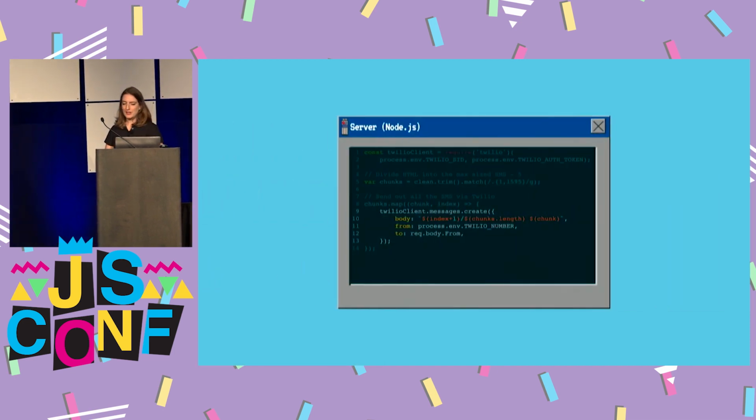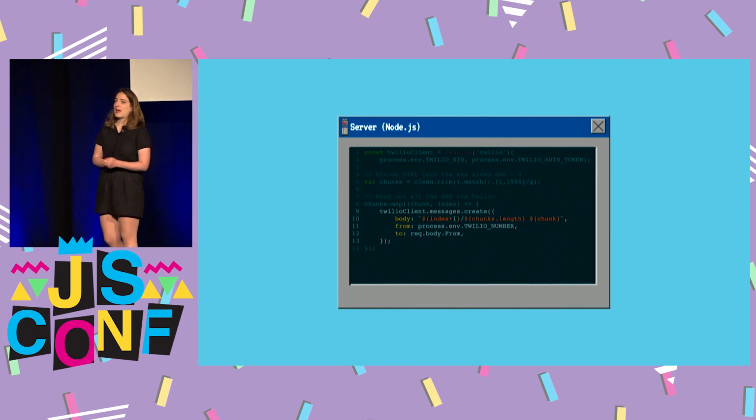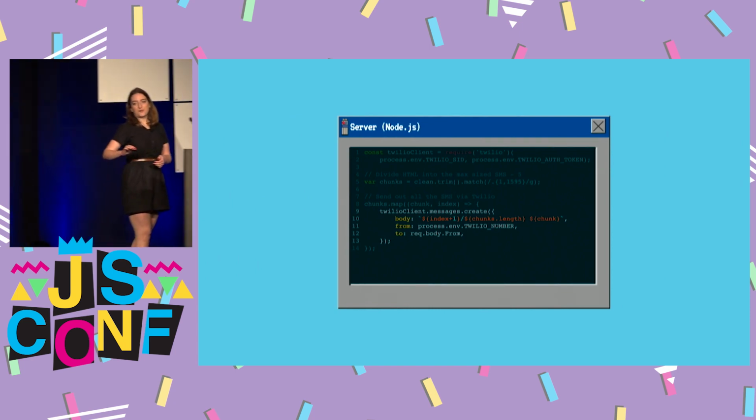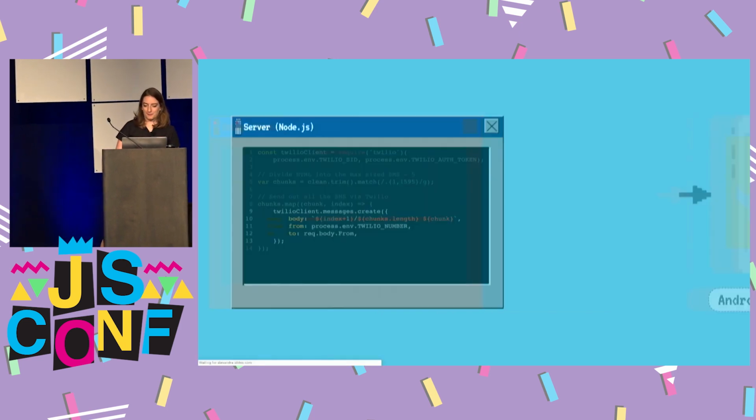And to do this, Twilio has a great Node.js library, so all we have to do is say messages.create and then specify the body of the message, who the message is from, and then the number that it's going to, which is something that was sent in the post request earlier on.